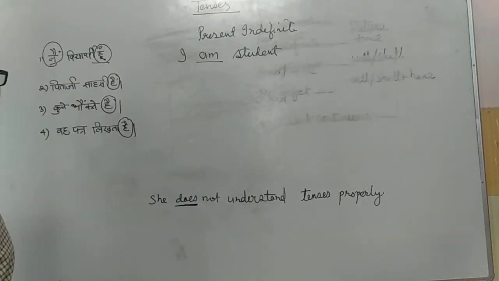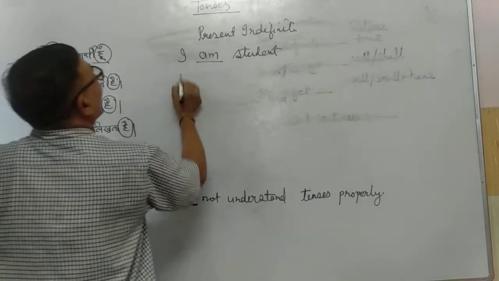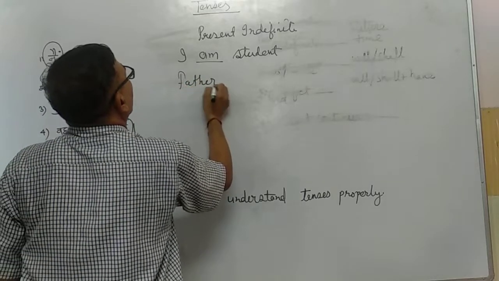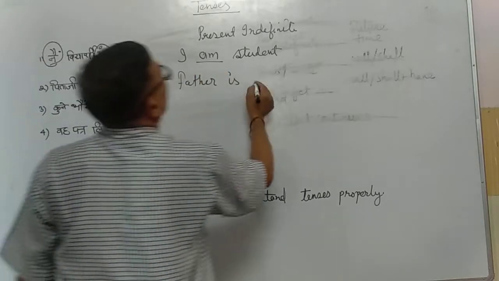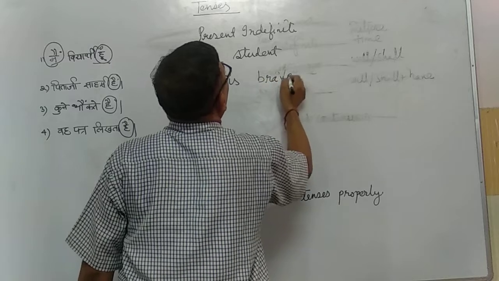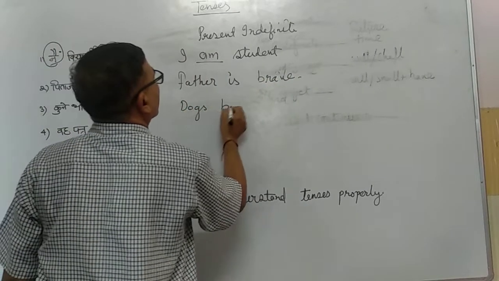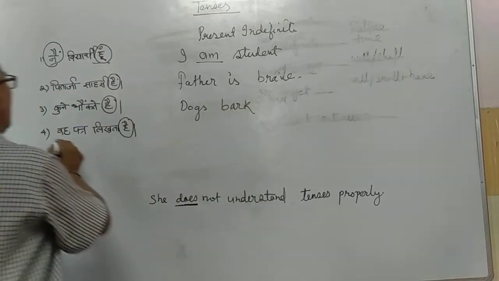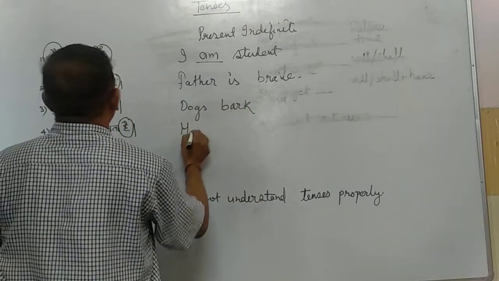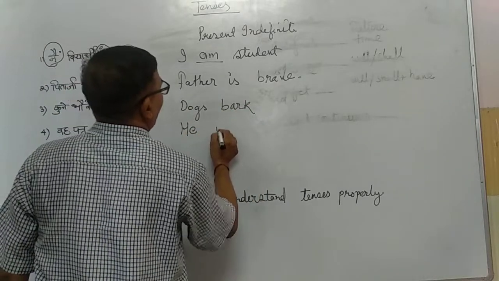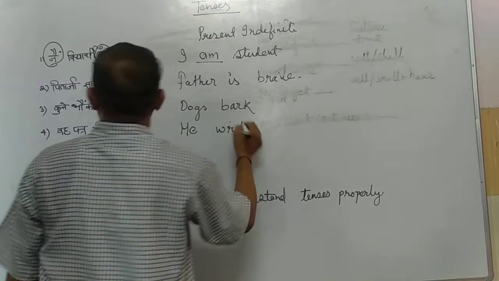Second sentence, the translation is: father is brave. Third, dogs bark. He writes a letter.